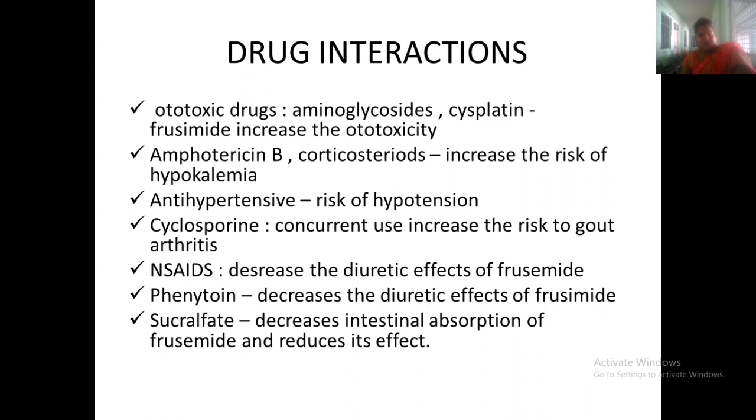Cyclosporine in combination with this drug may increase the risk of gout arthritis.